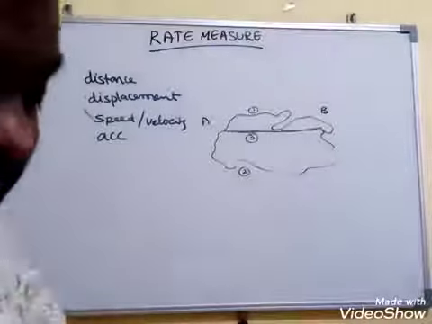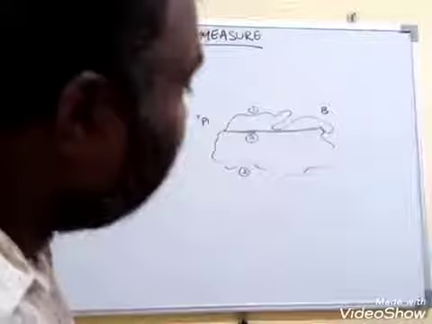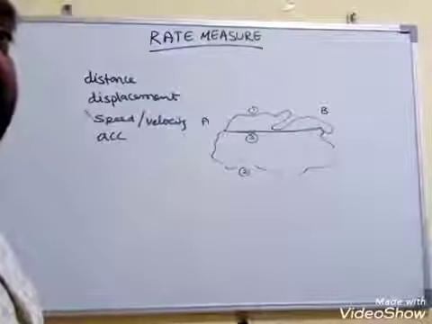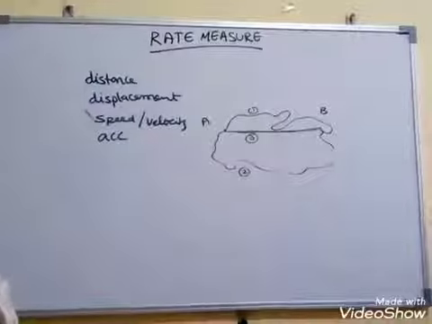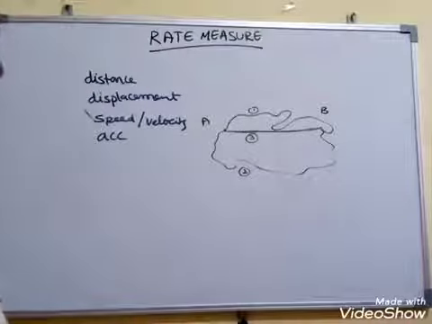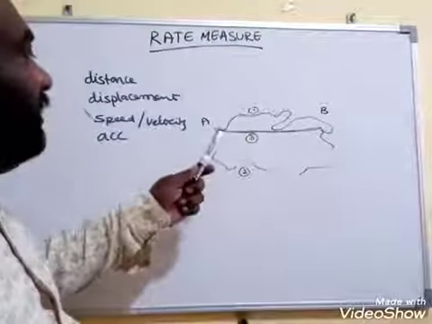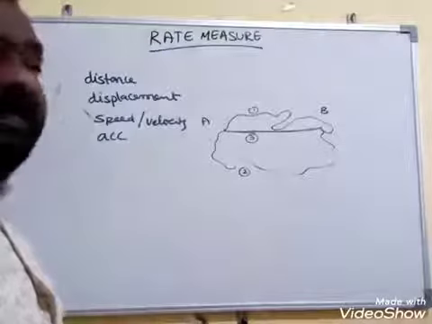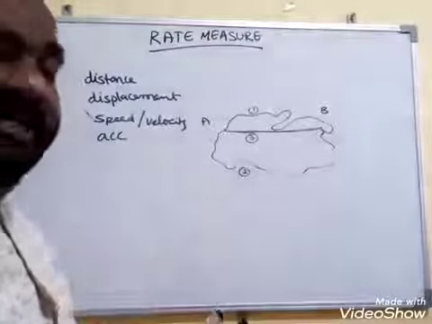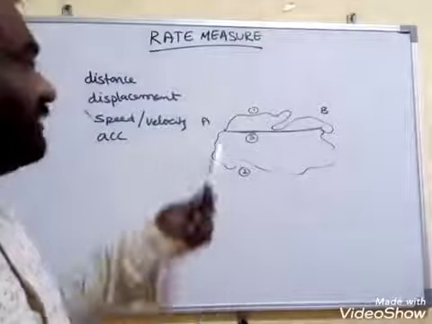But usually in mathematics we are going to find the displacement, but we usually use the word distance. That is the difference between mathematics and physics. Why? Because distance is a scalar and displacement is a vector.